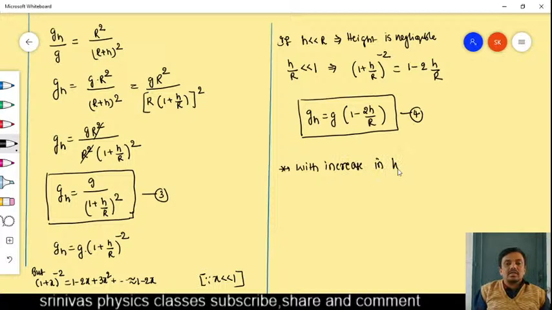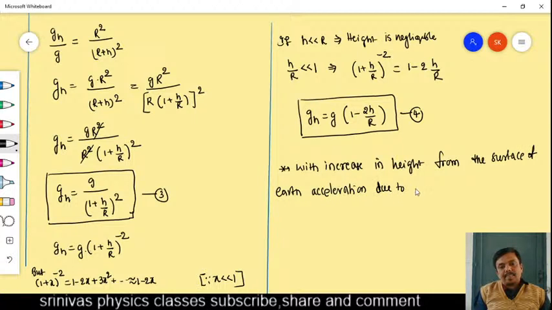With increase in height from the surface of Earth, acceleration due to gravity decreases. This we discussed. From this also we can say when h increases, this denominator increases. When denominator increases, g value decreases.